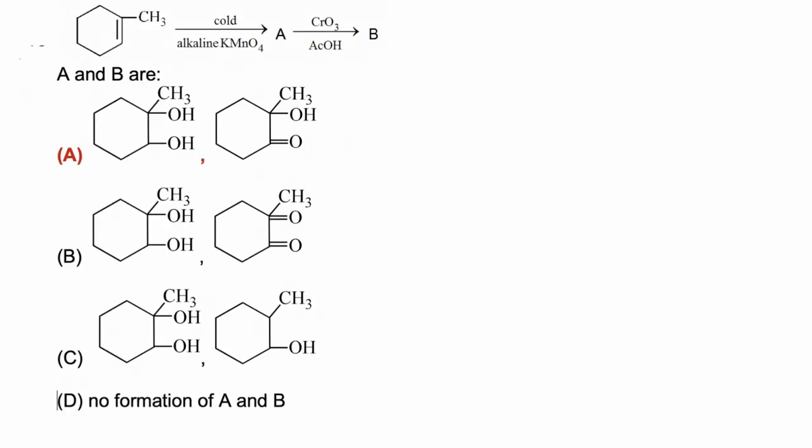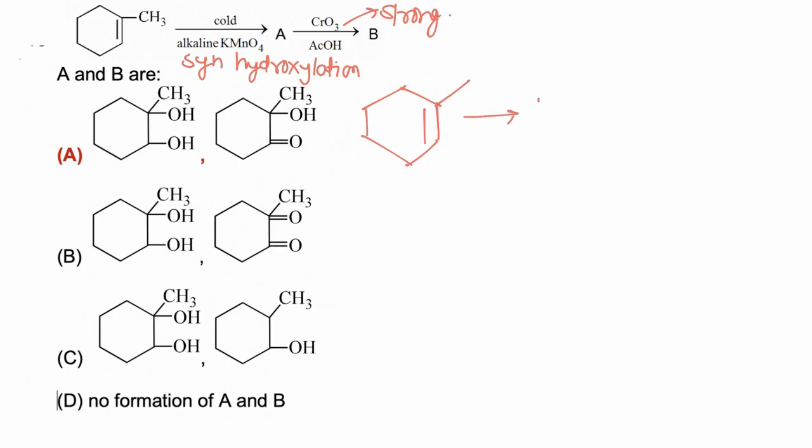In this question we have to find the oxidation product of the given reaction. Now in the first step, cold alkaline KMnO4 is given. In the presence of cold alkaline KMnO4, a syn hydroxylation reaction takes place. In the second step, CrO3 and acetic acid are given, which act as a comparatively strong oxidizing agent. So in the first step, when dilute KMnO4 is used, syn hydroxylation takes place and a syn diol is formed as a product.